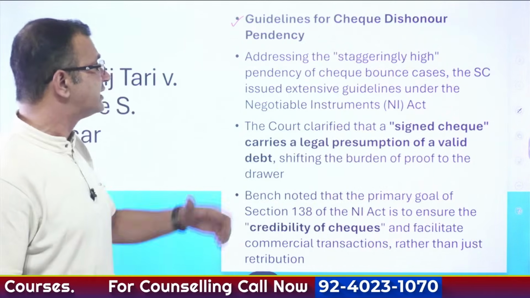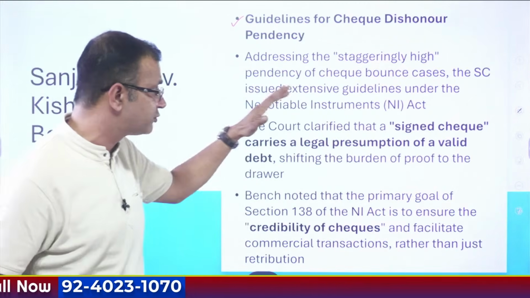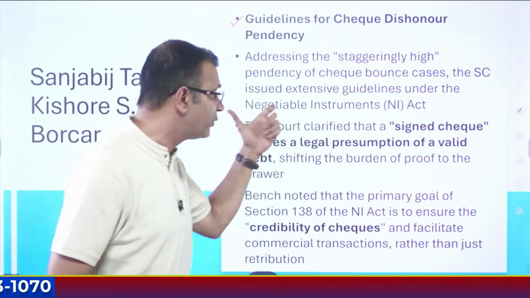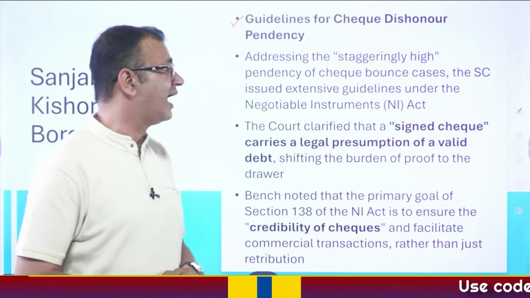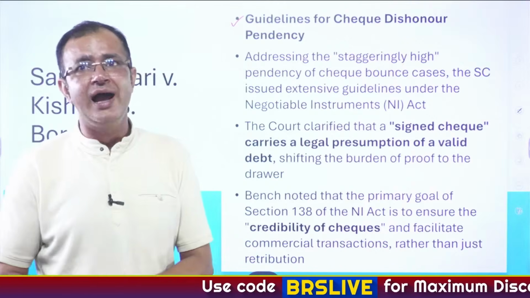Now, it says that there is a staggeringly high pendency of cases when it comes to check bounce cases, and the Supreme Court has issued extensive guidelines under the Negotiable Instruments Act. Alright, now what will happen?